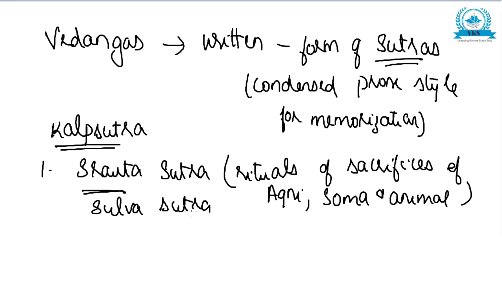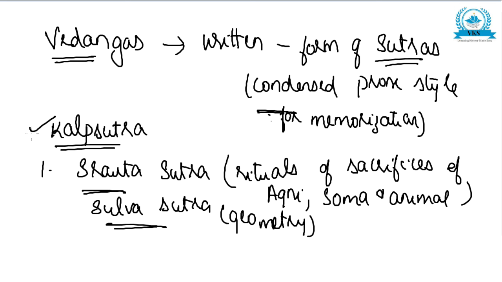Sulva Sutra is the oldest book in Indian geometry. It mainly deals with geometry, and it is attached to Srauta Sutra. So, as I told, Vedangas are written in the form of sutras, a condensed prose style for memorization. Of all the sutras, the known one is Kalpa Sutra, which is divided into 3. The first one is Srauta Sutra, dealing with rituals of great sacrifices of Agni, Soma and animal. Attached to it is Sulva Sutra, the oldest book of Indian geometry.